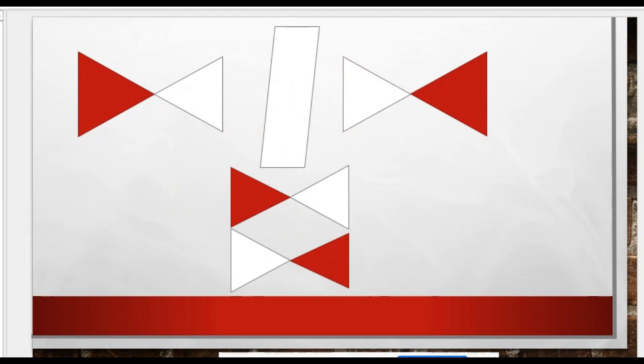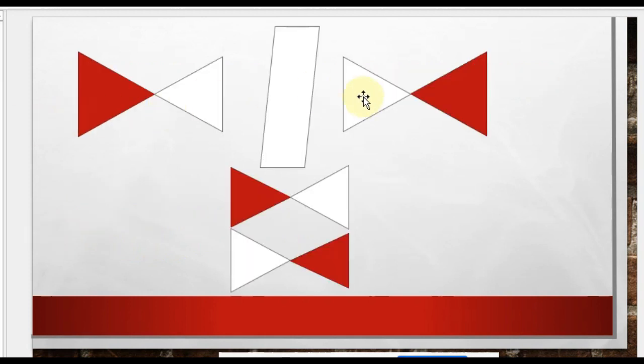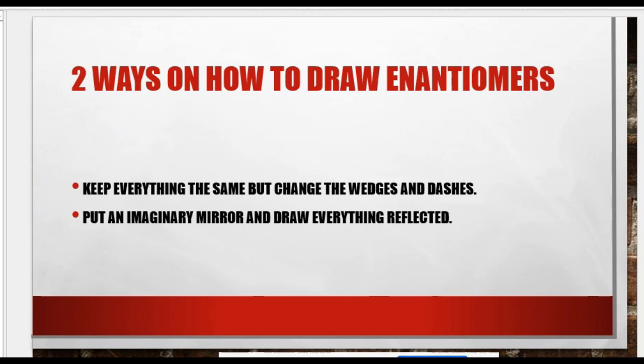So in terms of molecules, here is how to draw enantiomers in a molecule. You have to keep everything the same, but change the wedges and dashes, and then put an imaginary mirror and draw everything reflected. So there is an object, and it reflects. The molecule reflects, the first molecule, and that reflection is how you draw the enantiomers.